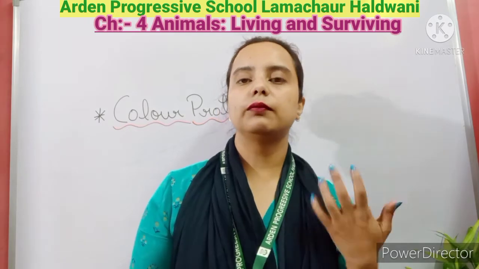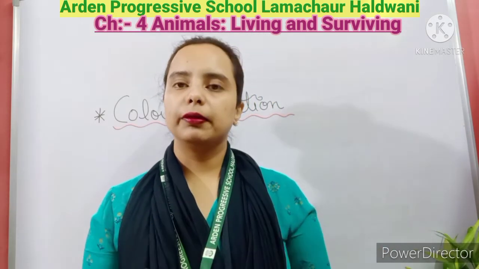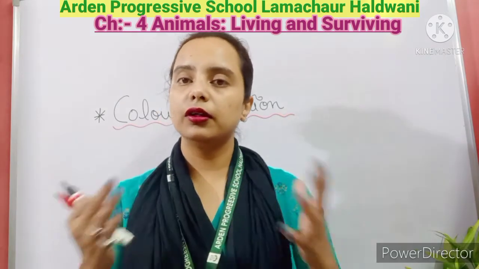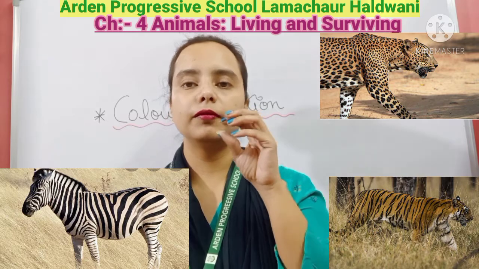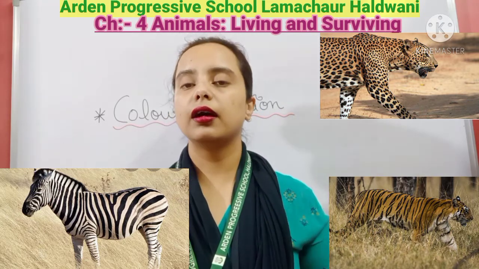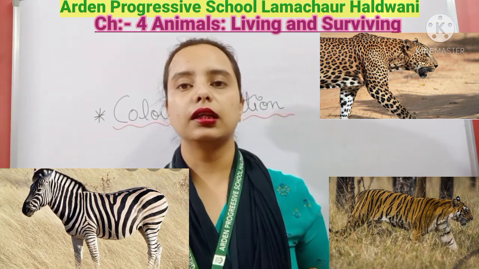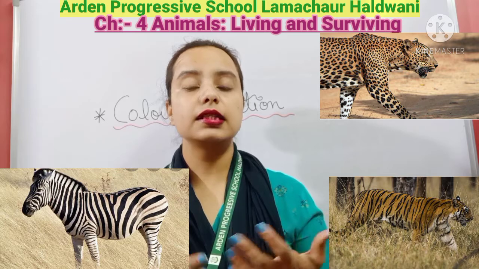For example, on the tiger and the leopard, you can see on the body of the leopard there are dark color spots. Okay, and on the body of the tiger and the zebra there are black color stripes. Okay, these colors help them to hide.